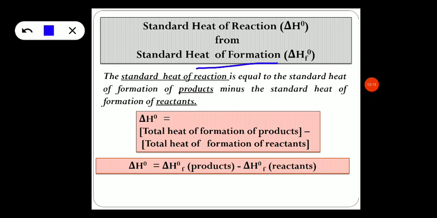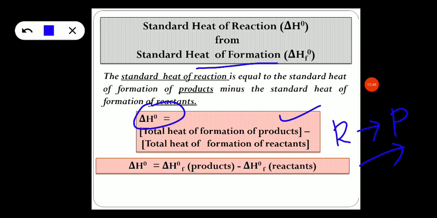So standard heat of reaction is always equal to standard heat of formation of products minus the standard heat of formation of reactants. Well, we know that in any reaction, we have reactants and the reactants will react to give the products. That's why the standard heat of reaction is given by the expression total heat of formation of products minus the total heat of formation of the reactants.